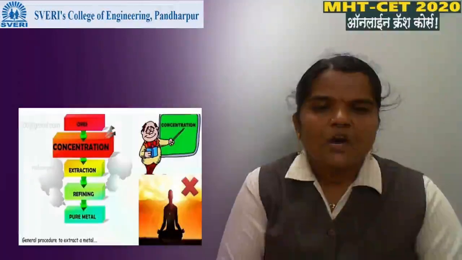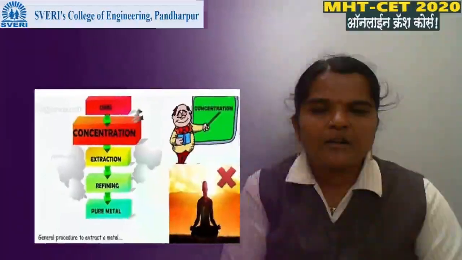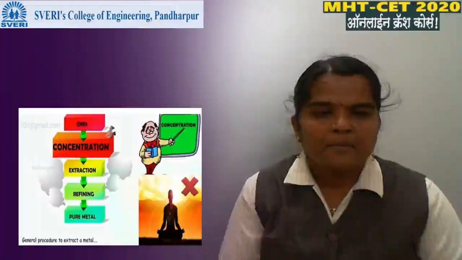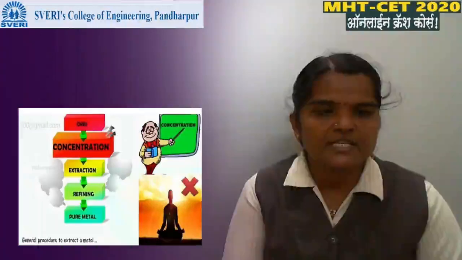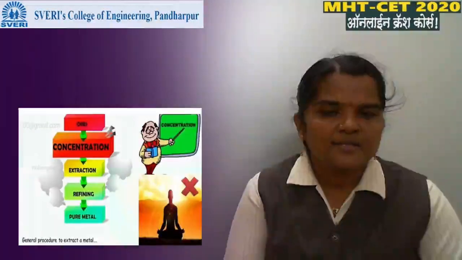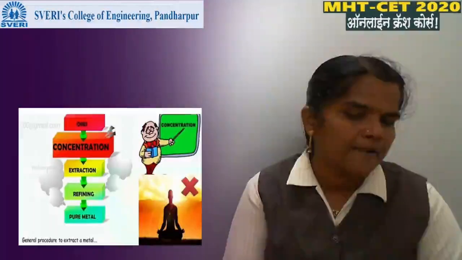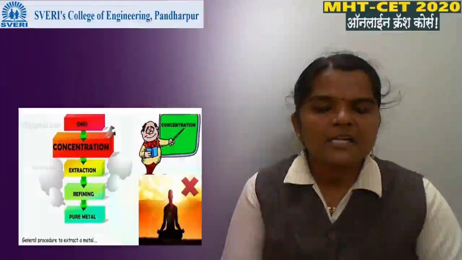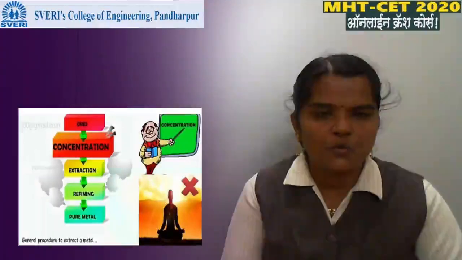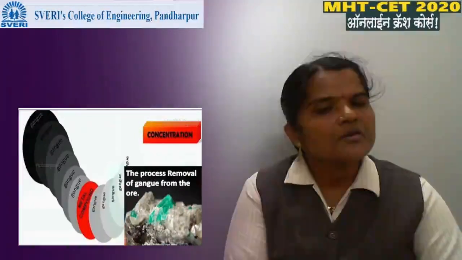Once again, the ore is converted into pure metal by three processes. The first process is concentration, the second process is extraction, and the last one is refining. After these three processes, the metal can be extracted from the ore. Then we will discuss the first process. What is meant by concentration?